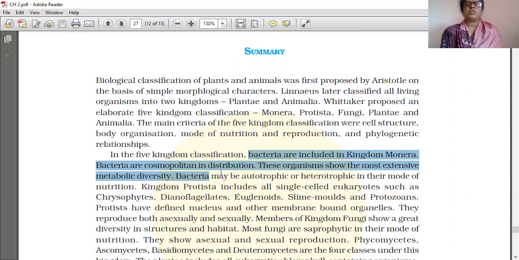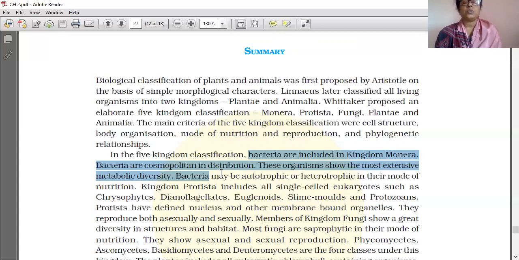These organisms show the most extensive metabolic diversity. Metabolism means all the biochemical reactions taking place inside an organism. Bacteria may be autotrophic or heterotrophic in their mode of nutrition.